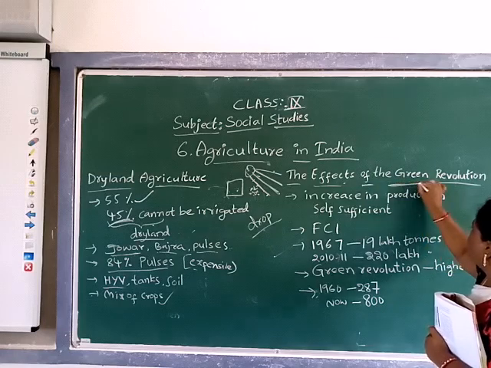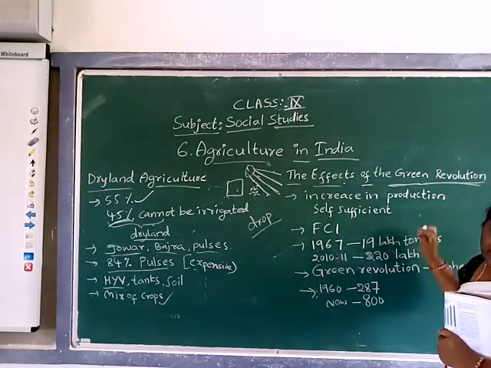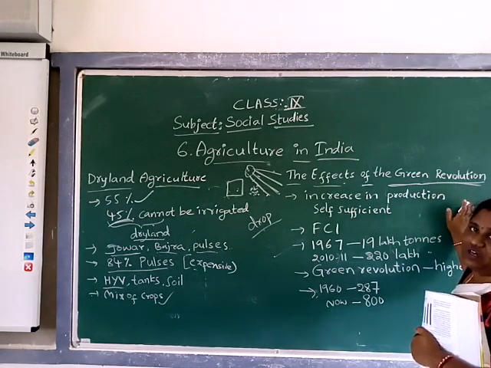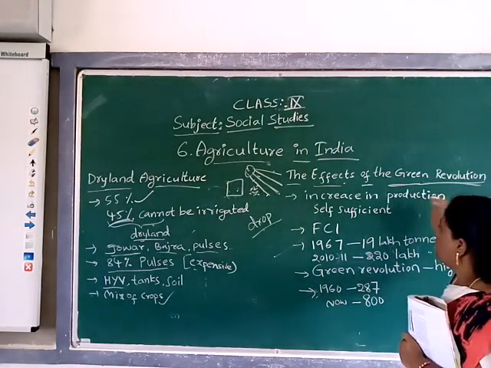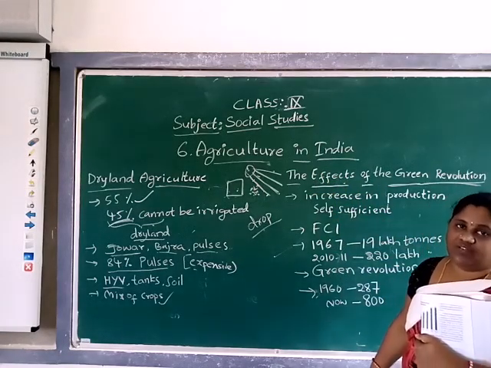See, what is the green revolution? Introducing new variety hybrid seeds into the farming sector is called the green revolution. High yielding varieties of seeds, which can be grown even in dry land.